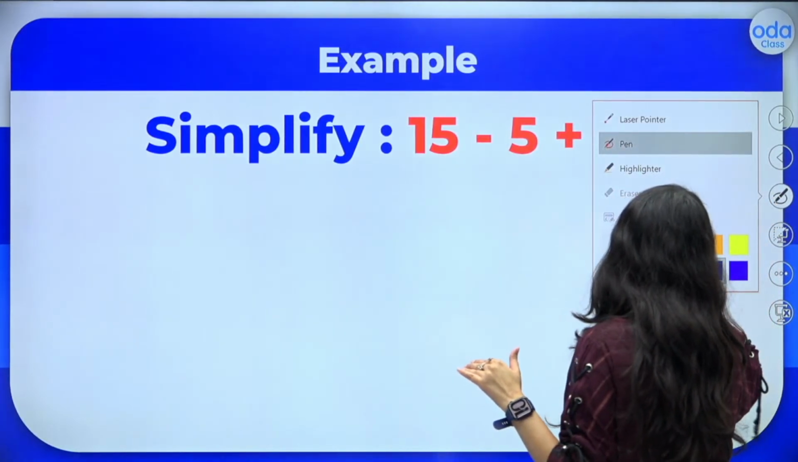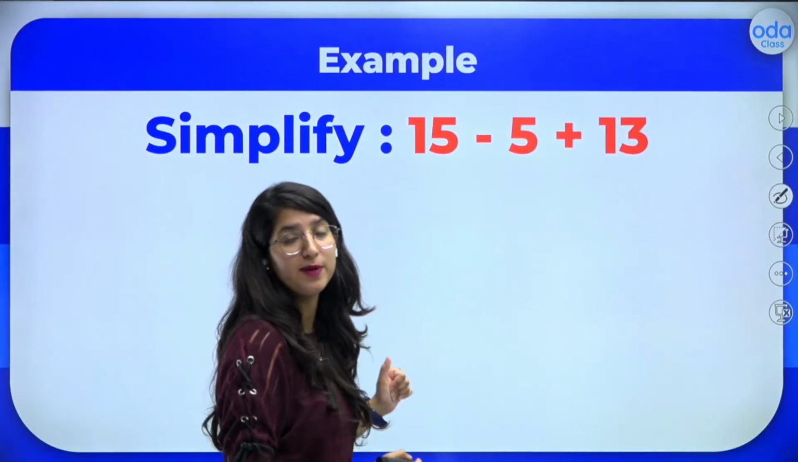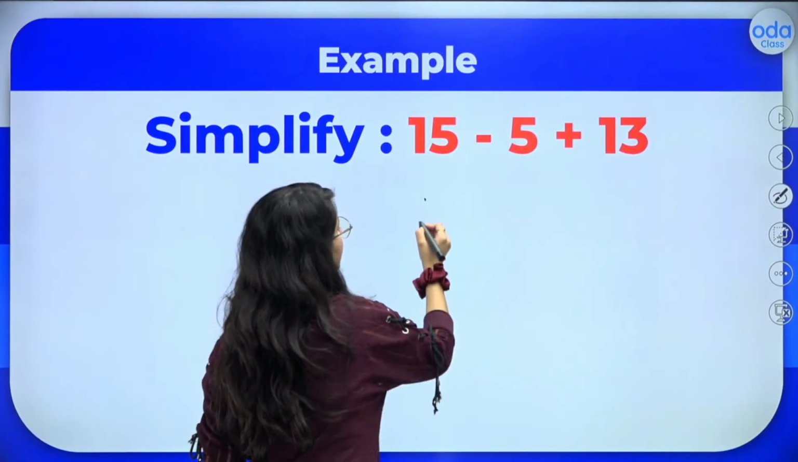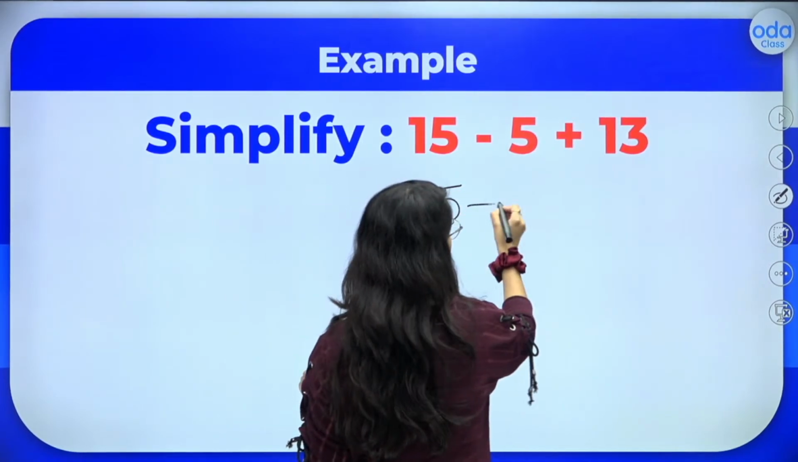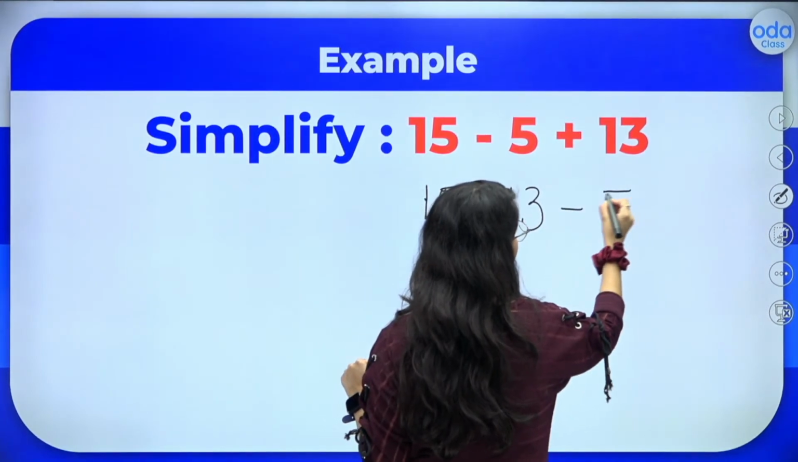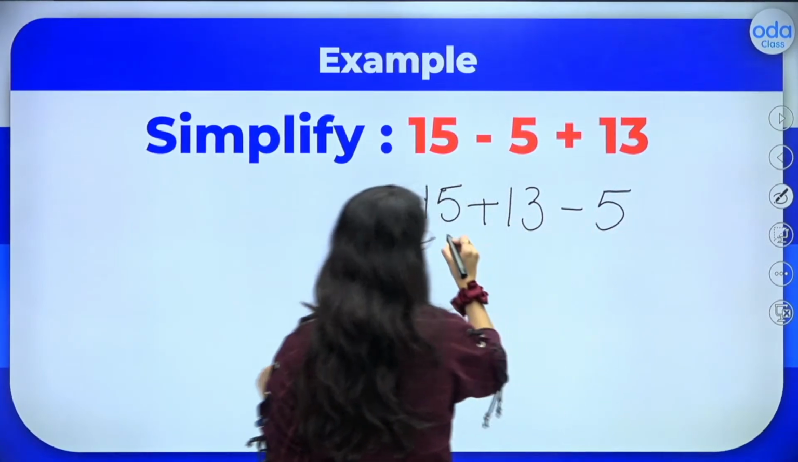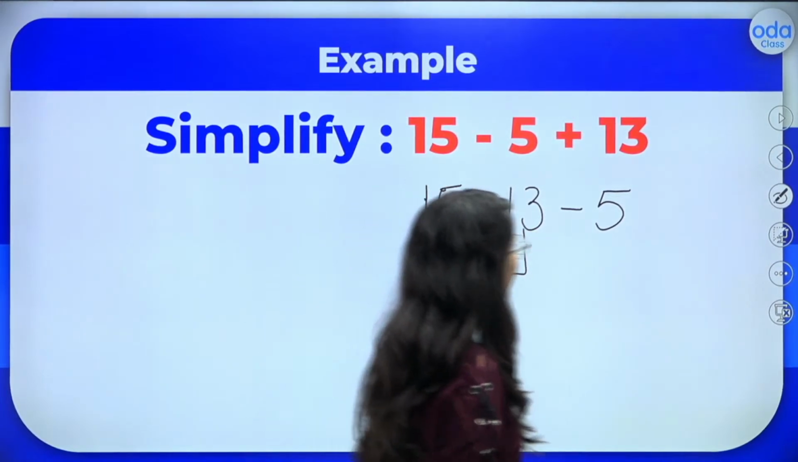So I will copy my expression again here, whereby I will be writing 15 and 13 together. Then I will be writing minus 5. Now I will first add 15 and 13 together. So what do I get?